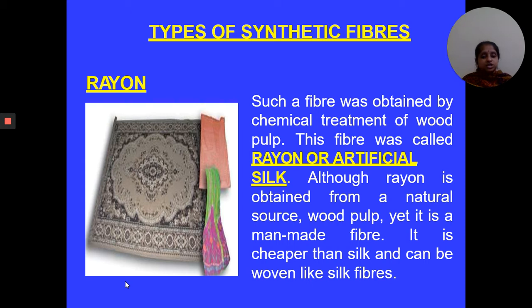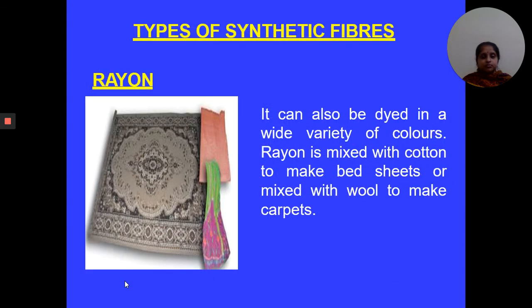This rayon is cheaper than silk and can be woven like silk fibers. This rayon is available in different colors, and when it is mixed with cotton, it is used for manufacturing bed sheets, and when it is mixed with wool, it is used for manufacturing carpets.